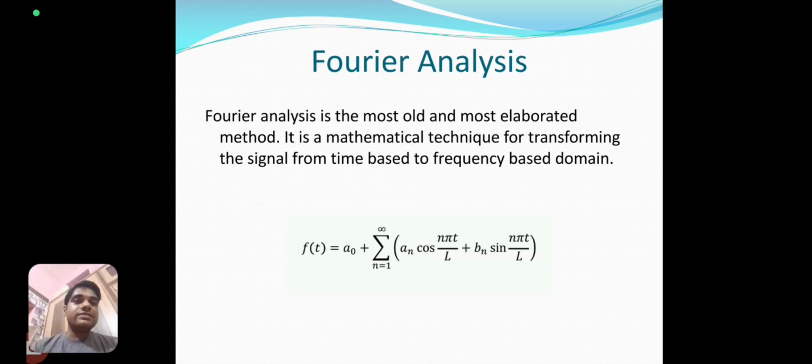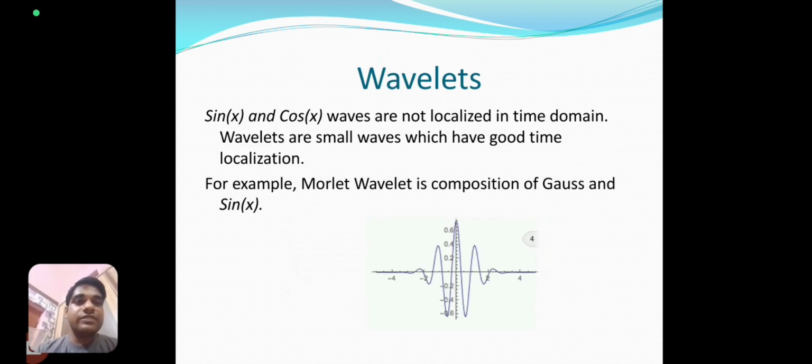First one is Fourier analysis. Fourier analysis is the oldest tool, and it is based on the Fourier transform. The Fourier transform is composed of cosine and sine waves of definite frequencies. So in the Fourier-based domain we do EEG signal analysis. Next one is wavelets.